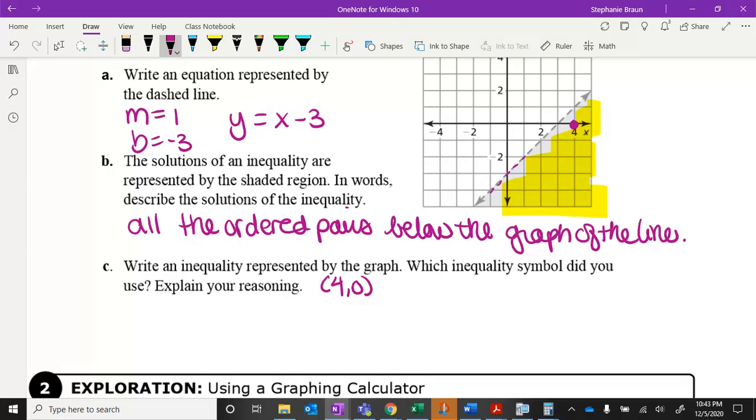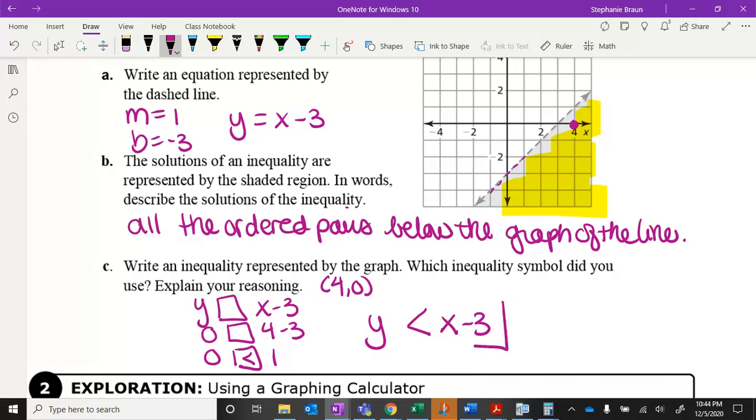So we're trying to figure out which way this symbol should go. I'm going to take my equation, but instead of equals or less than or greater than, I'm just going to leave a space there. y something x minus 3. Okay, my y value is 0. Again, you could choose any ordered pair in that shaded region. My x value is 4, so 4 minus 3. 4 minus 3 is 1. Now we need to figure out which inequality symbol makes this true. 0 is less than 1, so I'm going to change the symbol to be less than. So my inequality should be y is less than x minus 3.